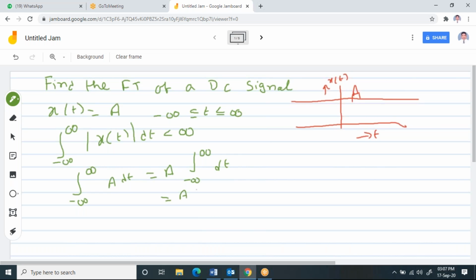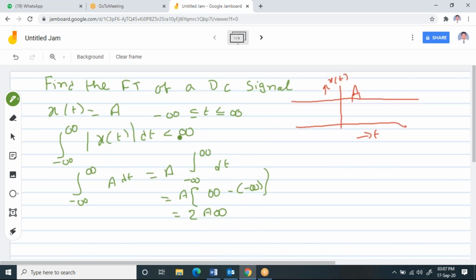This is A into infinity minus of -infinity. So from this you will get 2A into infinity. Please try to understand. That means the given function x of t has a value which is infinity, which is not satisfying this condition.